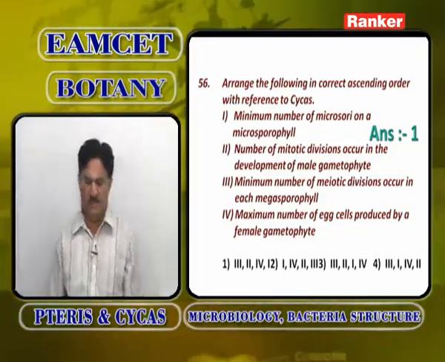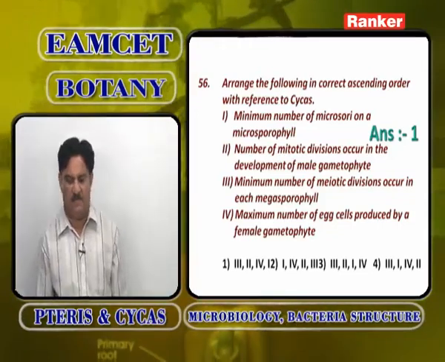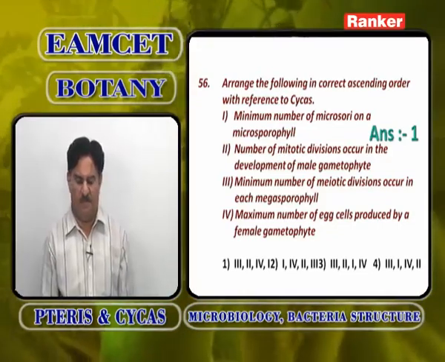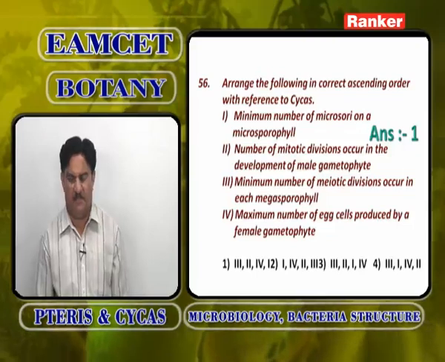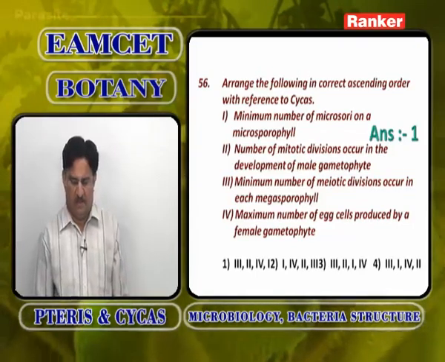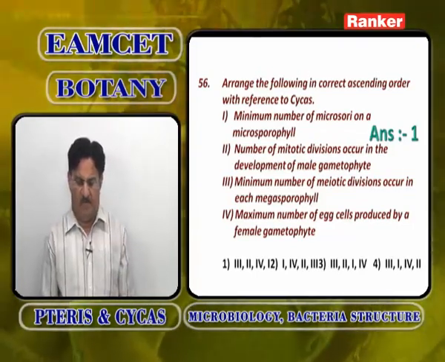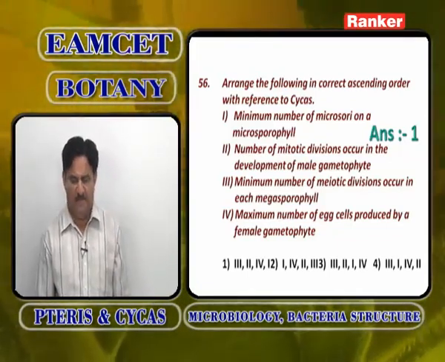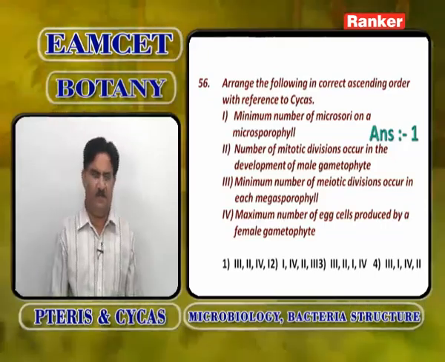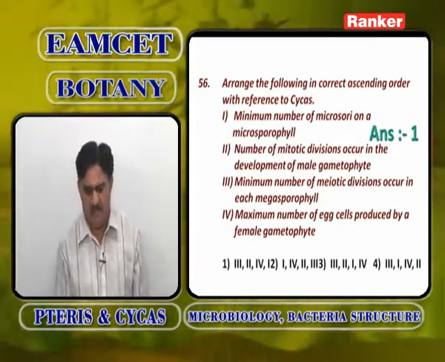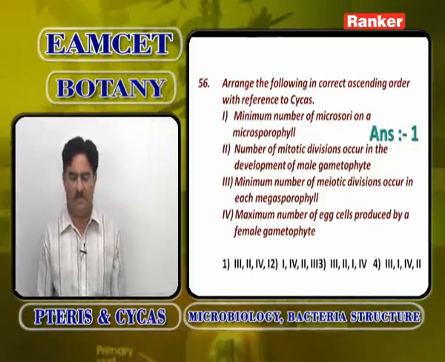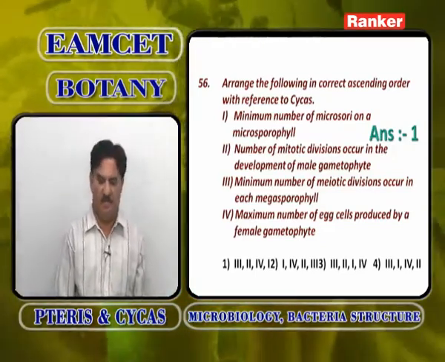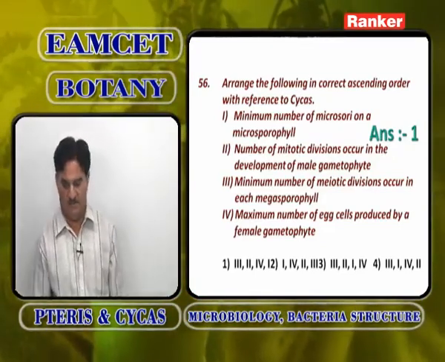So the answer is 3, 2, 4, 1, ordered in ascending order. Minimum number of meiotic divisions in each megasporophyll is 1. Next, 2 is the number of mitotic divisions in the male gametophyte, 4. Then the maximum number of egg cells produced by a female gametophyte is 8, and the minimum number of microsporangia will be around 70 to 100. So, first option.